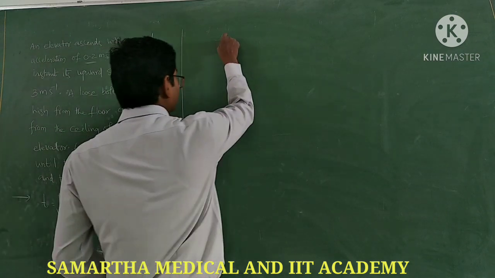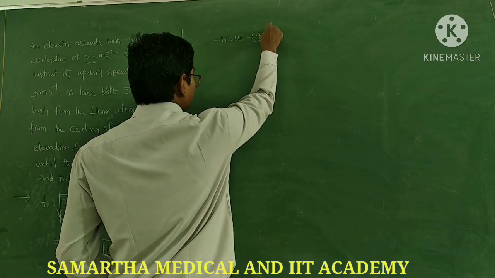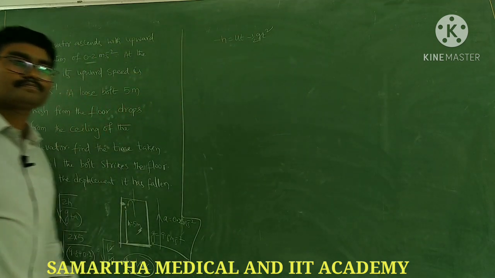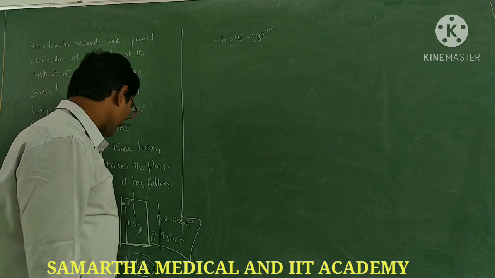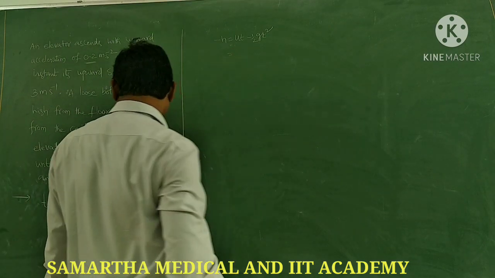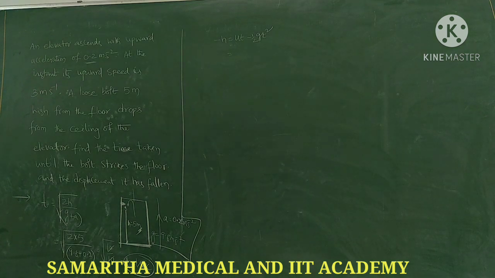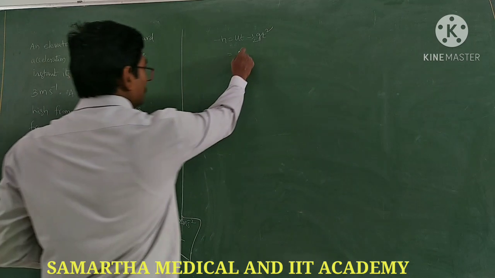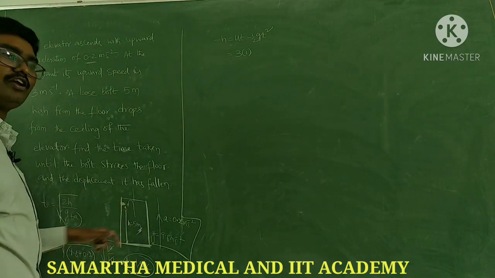So minus h equals ut minus half g t square. Calculate. What is u? 3 meter per second at the instant we noticed. So 3 into t, and t is 1 second, for 1 second only it is falling down.